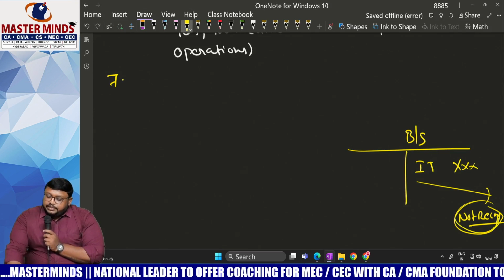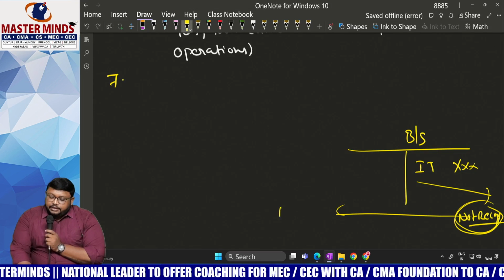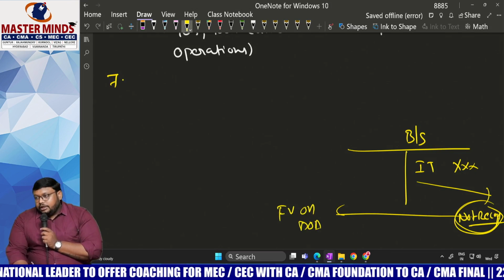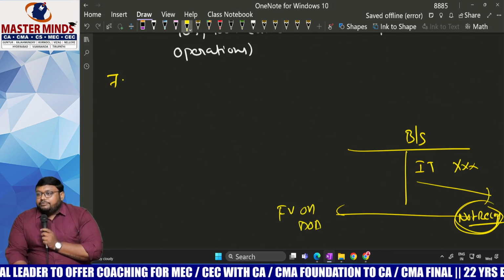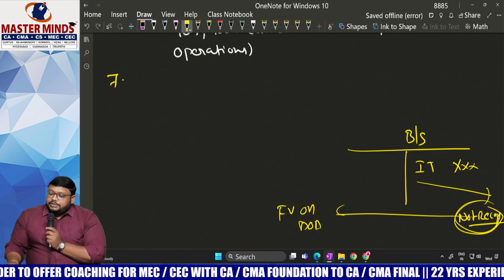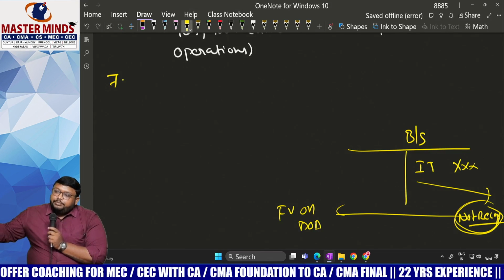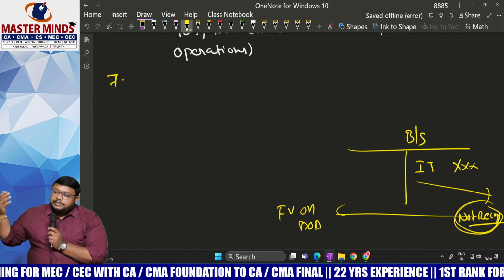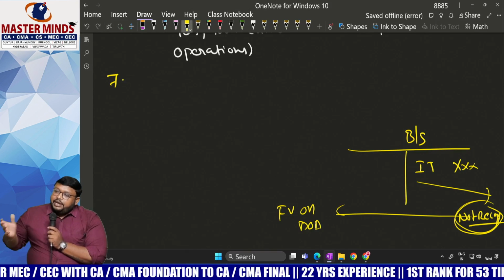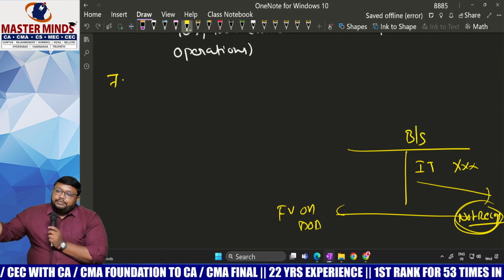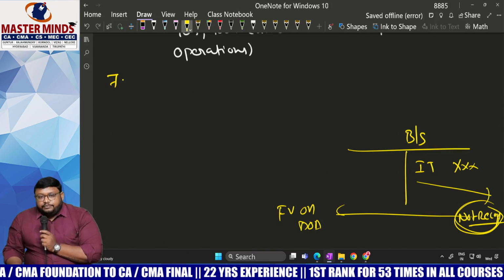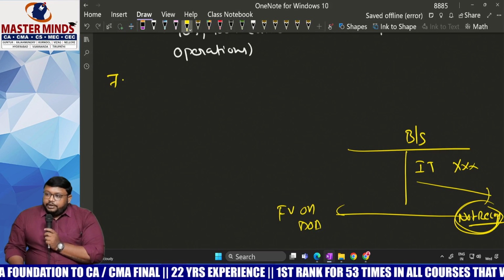Such intangible assets we take into consideration at fair value on the date of acquisition. Although they are not in the books of the acquiree, we identify them as identifiable assets, so we have to take over such assets at fair value on the date of acquisition. Got the point?